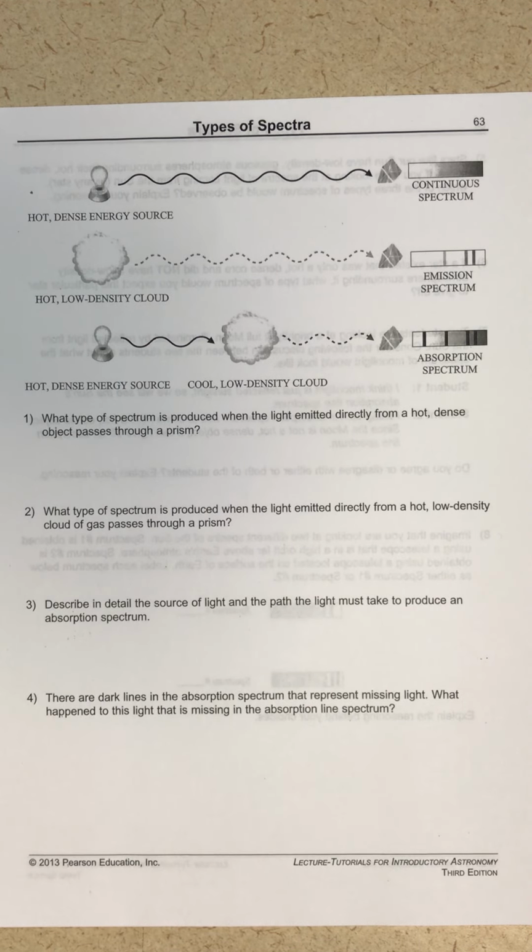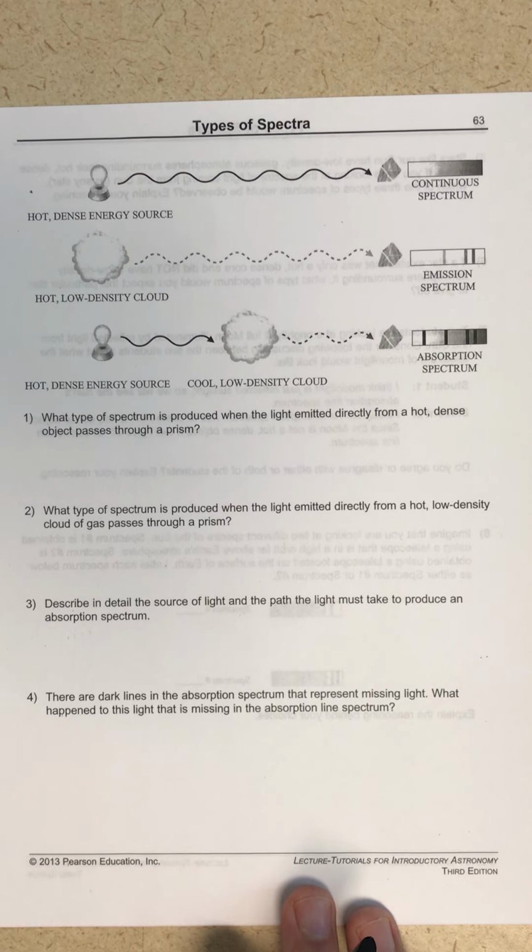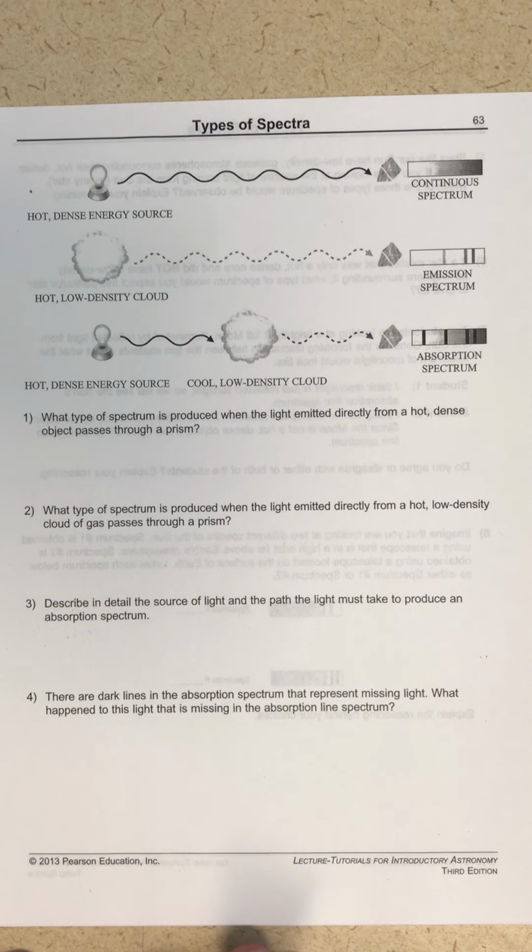Let's talk a little bit about the different types of spectra that you can observe coming from an astronomical source. You might be familiar with these ideas if you have learned about Kirchhoff's laws for spectra before. If not, that's not really the terminology that your textbook uses, so I won't refer to it that way. But we have three different types of spectra that can occur.